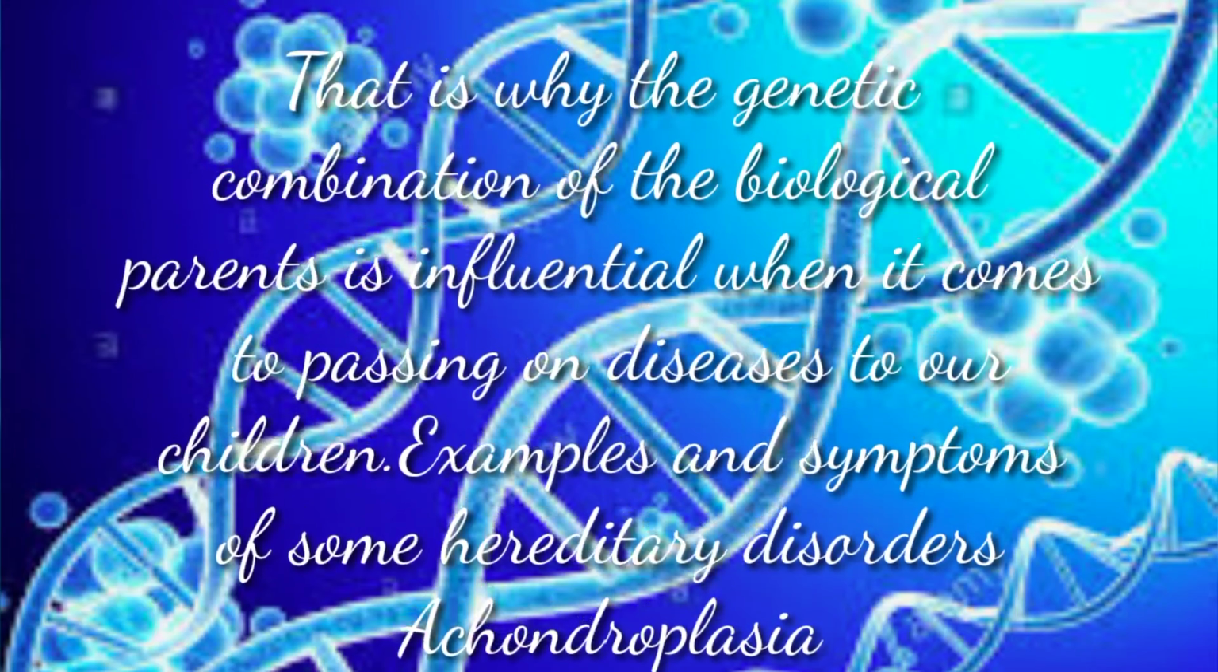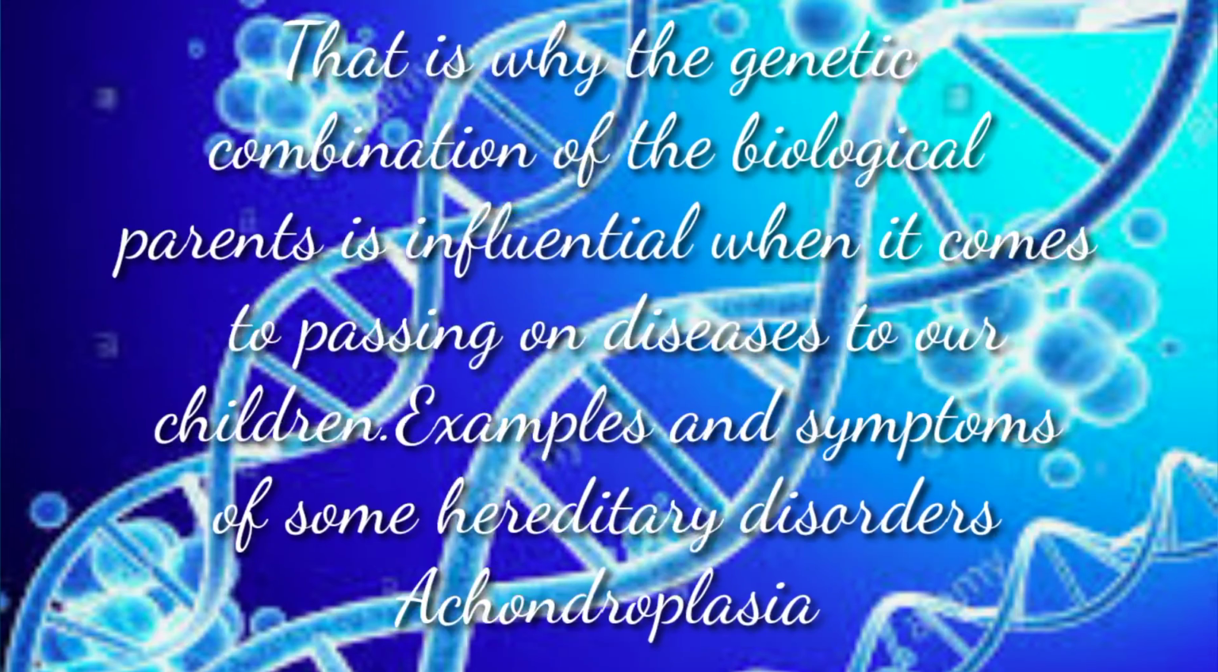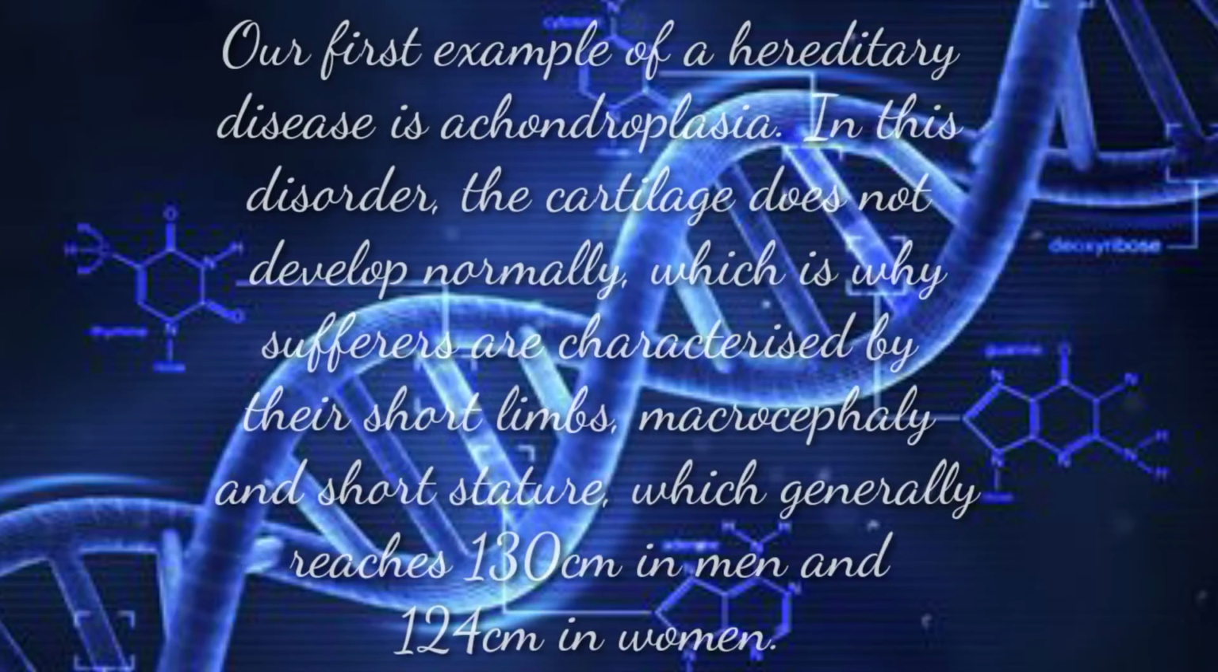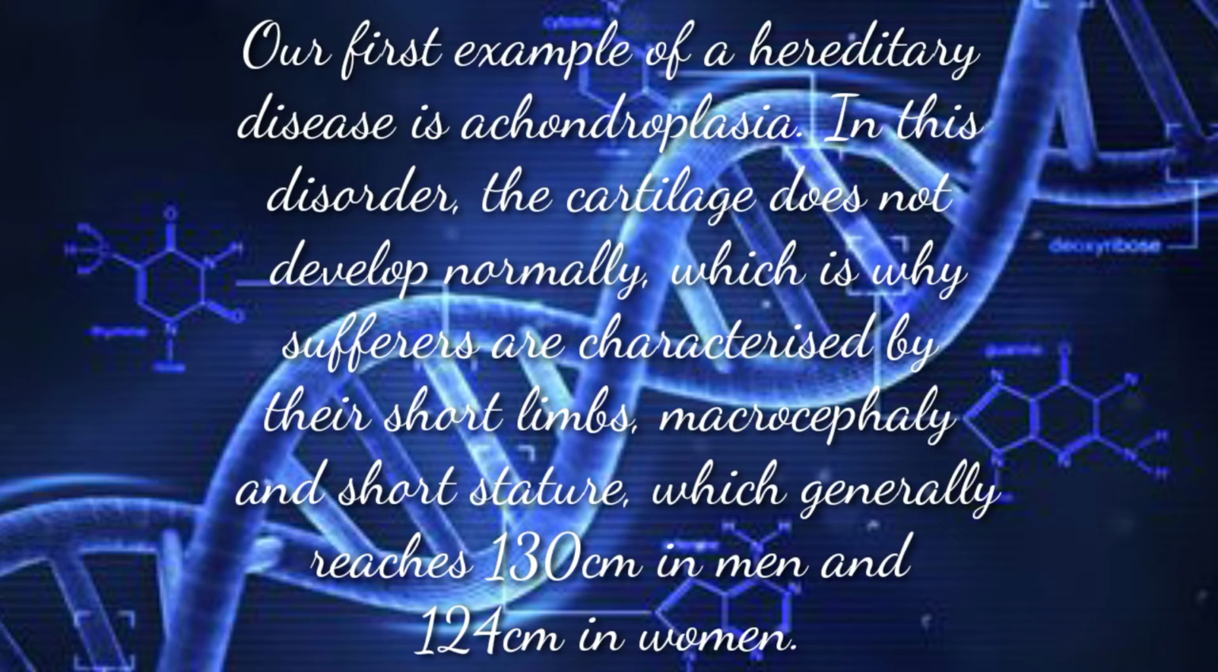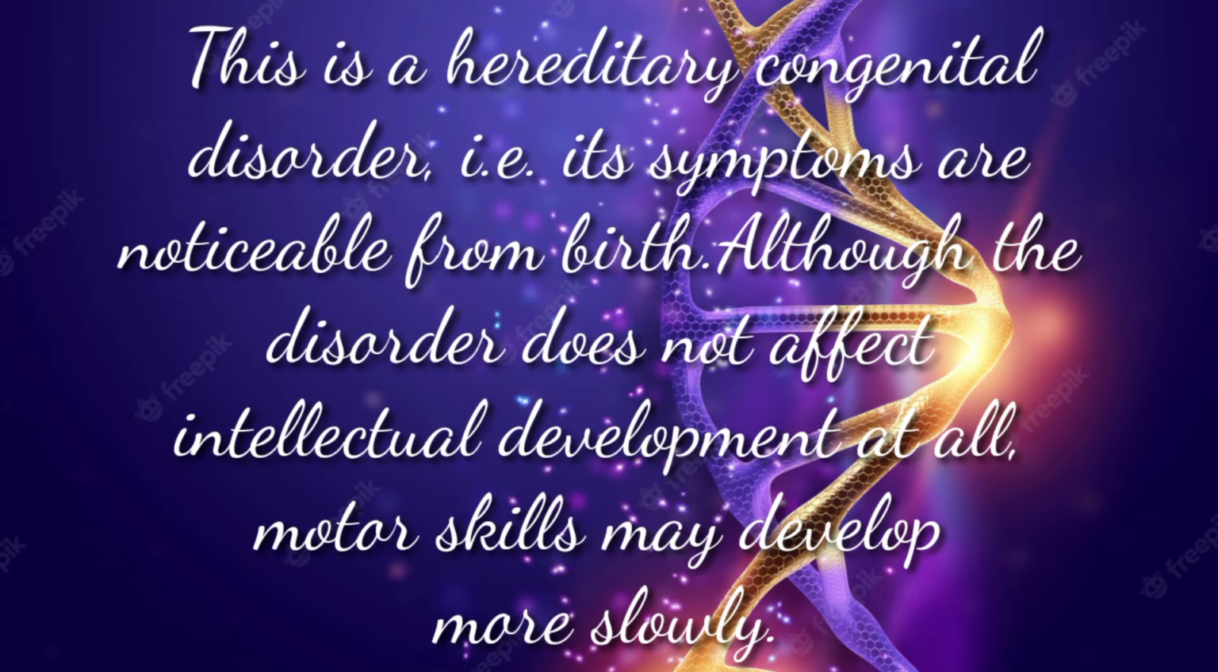Examples and symptoms of some hereditary disorders: achondroplasia. Our first example of a hereditary disease is achondroplasia. In this disorder, the cartilage does not develop normally, which is why sufferers are characterized by their short limbs, macrocephaly and short stature, which generally reaches 130 cm in men and 124 cm in women. This is a hereditary congenital disorder, i.e. its symptoms are noticeable from birth. Although the disorder does not affect intellectual development at all, motor skills may develop more slowly.